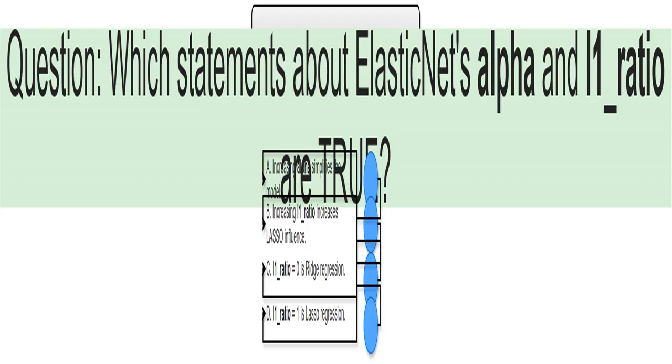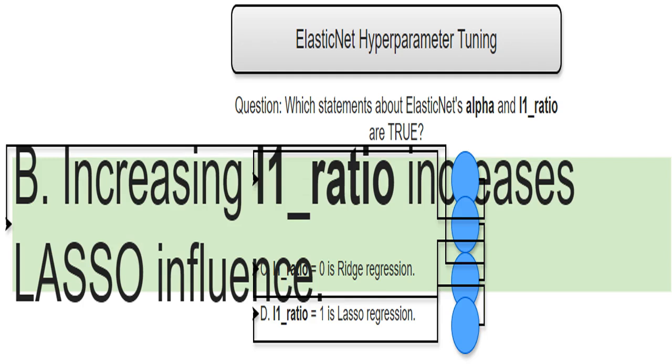I see that you're asking about the effect of increasing alpha in ElasticNet regression. Think of alpha as a dial controlling the strength of regularization. A higher alpha means stronger regularization, forcing the model to use smaller coefficients. Smaller coefficients mean a simpler model, less prone to overfitting. It's like pruning a tree. You're removing unnecessary branches, coefficients, to make it more manageable and less likely to be blown over by the wind, overfitting. Let's focus on L1 ratio.